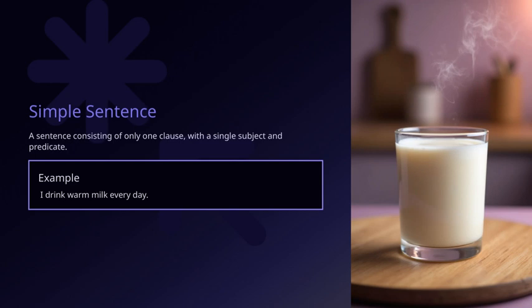Throughout this presentation, we've been exploring different types of sentences, and simple sentences are the foundation. They help us communicate clearly and effectively, especially when we want to emphasize a single idea or action. Remember, keeping sentences simple can make your writing or speaking more direct and impactful.